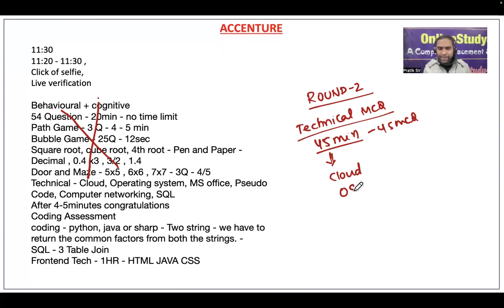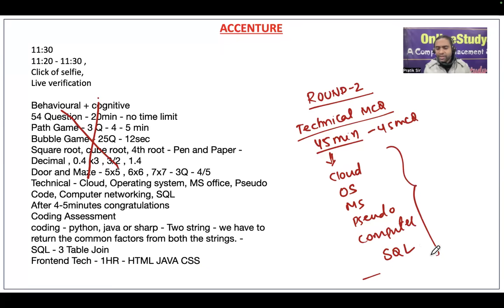Cloud, operating system, MS Office, pseudocode, computer networking, and even SQL was there. In SQL, the question was which queries are correct. Like this, there were questions.